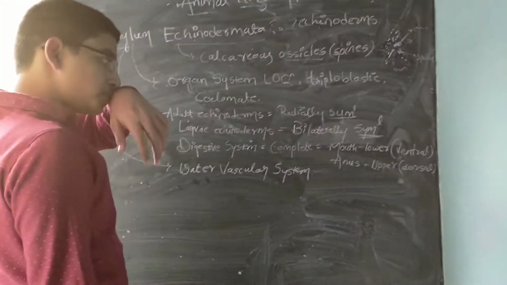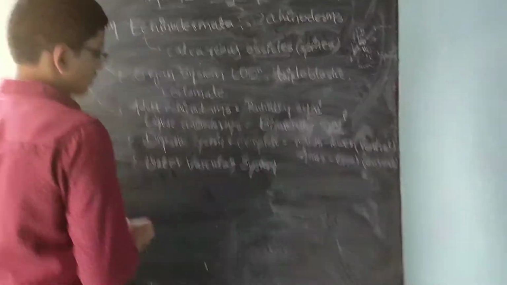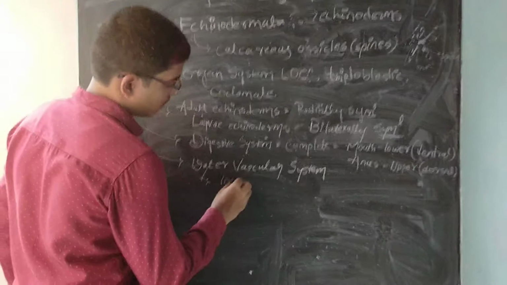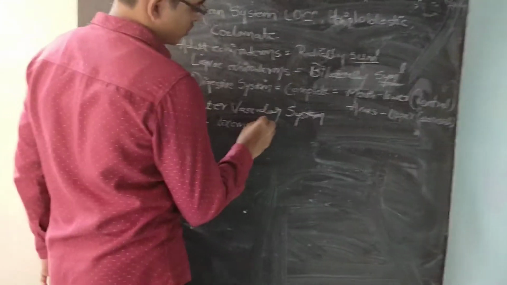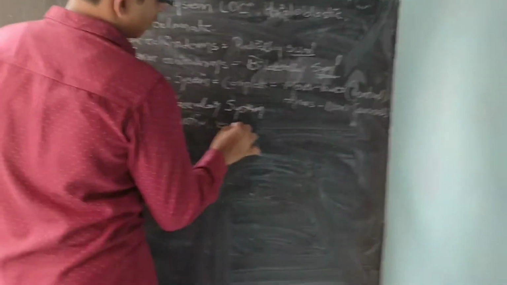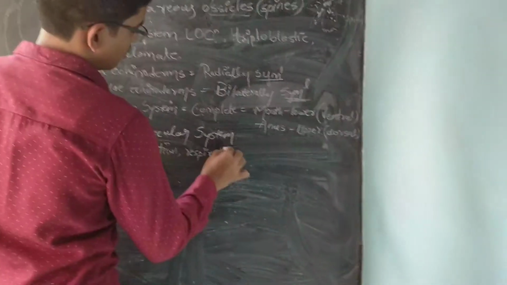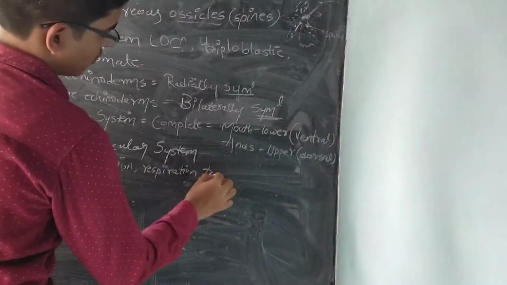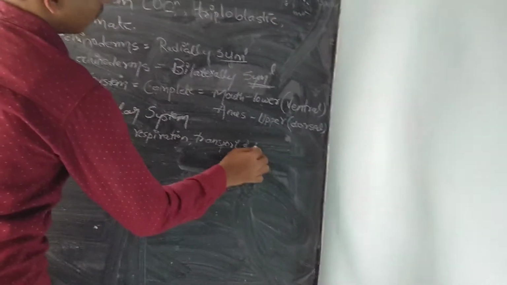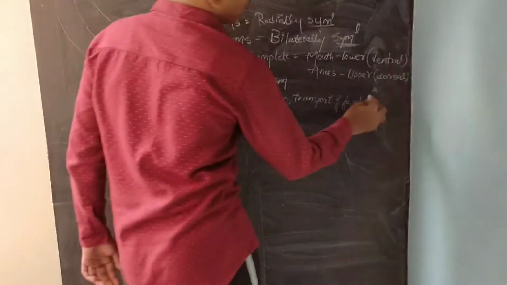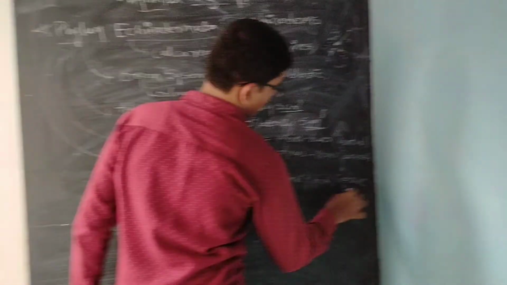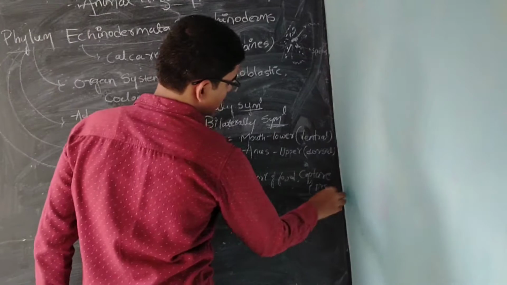It helps in locomotion, respiration, and transport of food and water molecules, and also helps in capture of prey. These are the functions of the water vascular system.